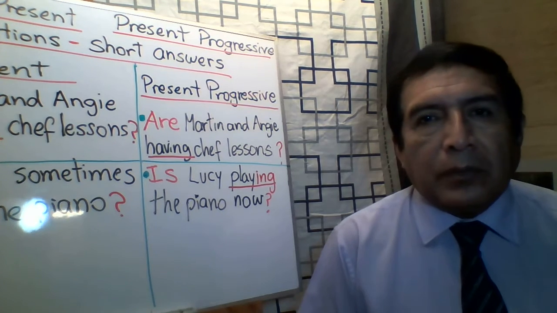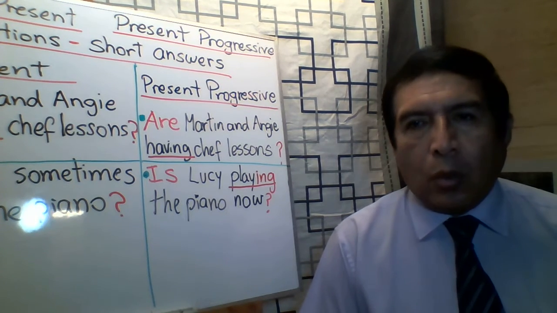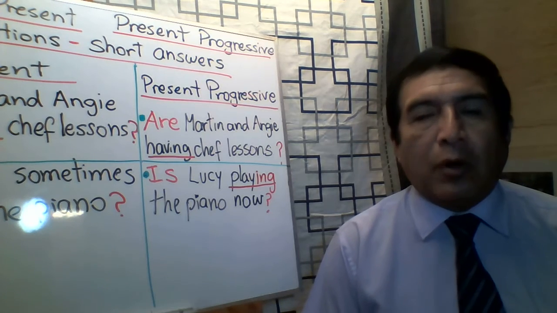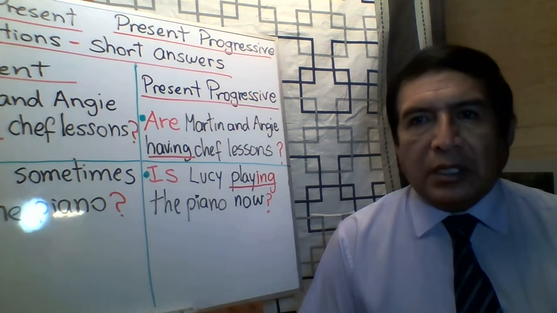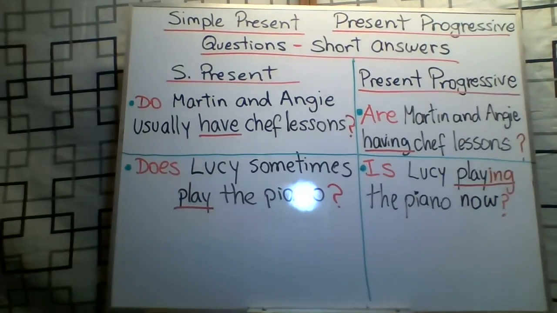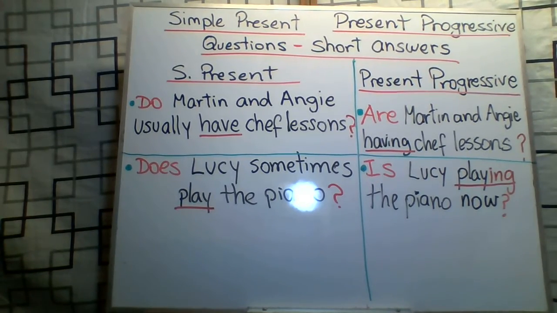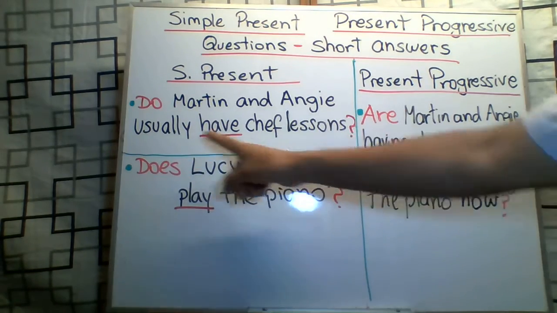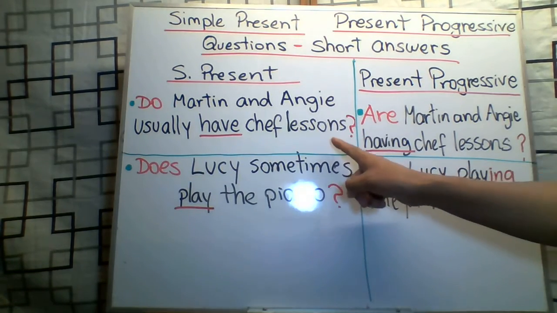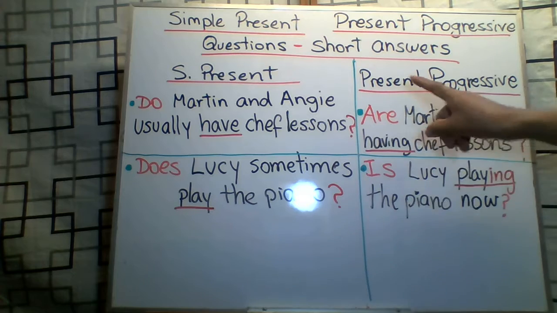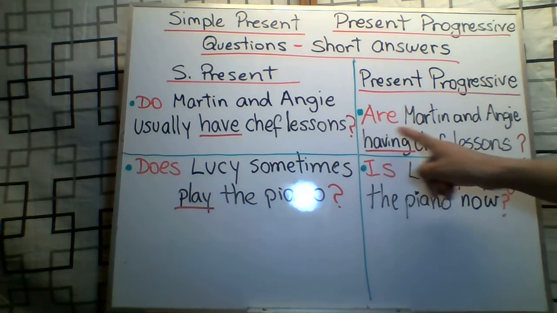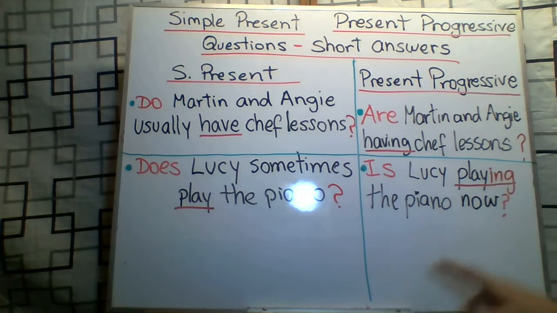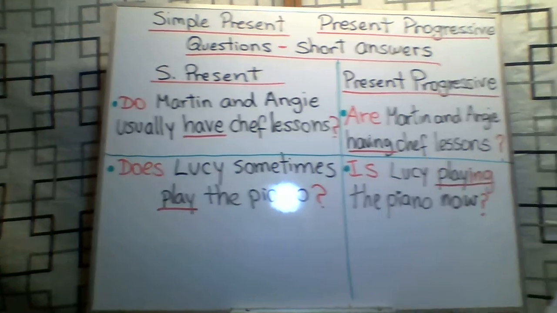Hi everyone. Today the class is about questions and short answers for simple present and present progressive. You can see the examples on the board and let's talk about this. You say, do Martin and Angie usually have chef lessons? And in the present progressive, are Martin and Angie having chef lessons? As you can see, in the last class we were talking about this.